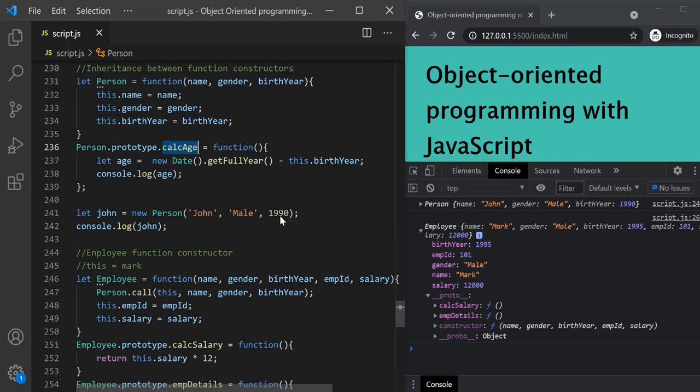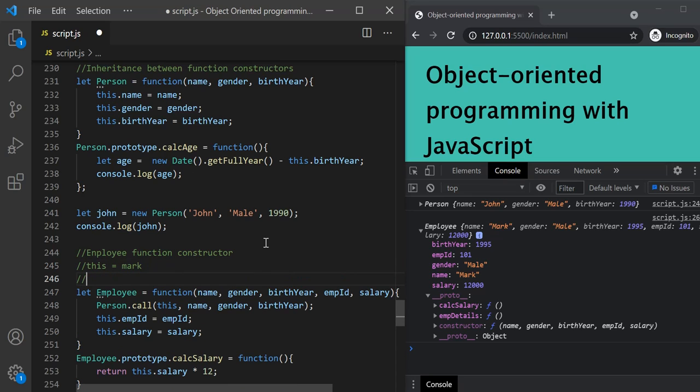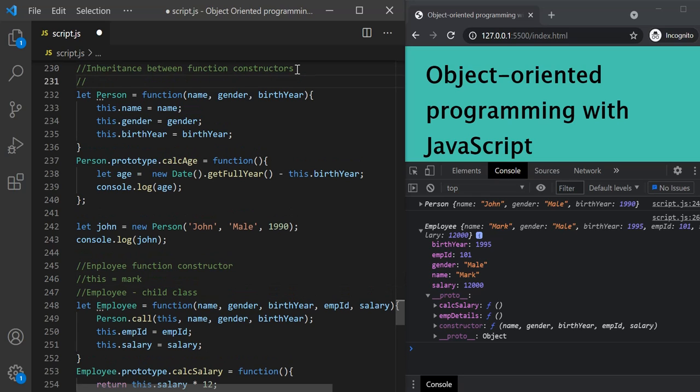Okay, so this employee function constructor is now inheriting the properties of this person function constructor. So employee is the child class, and this person here is the parent class, and we also call it base class.